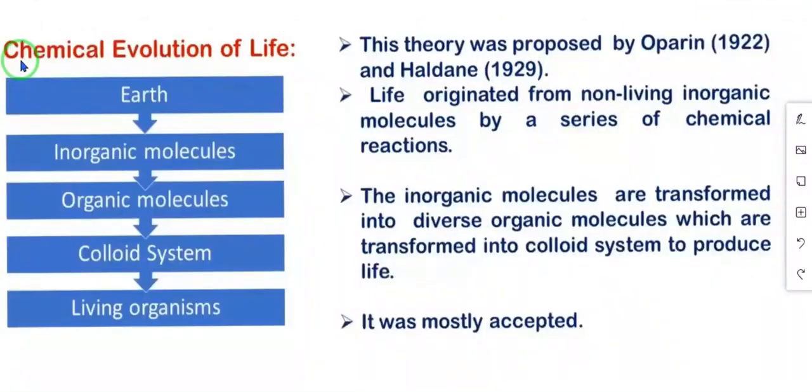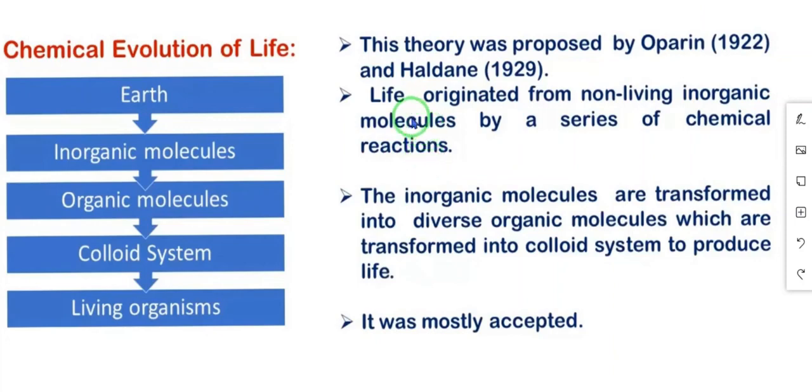The next theory is chemical evolution of life. This theory was proposed by Oparin in 1922 and Haldane in 1929. Life originated from non-living molecules by a series of chemical reactions.